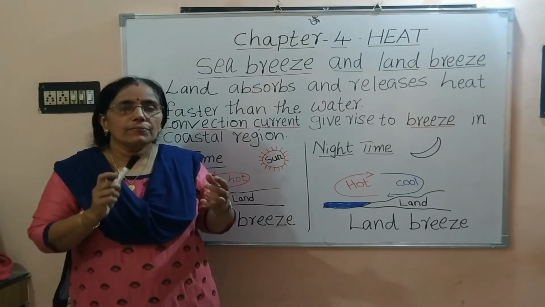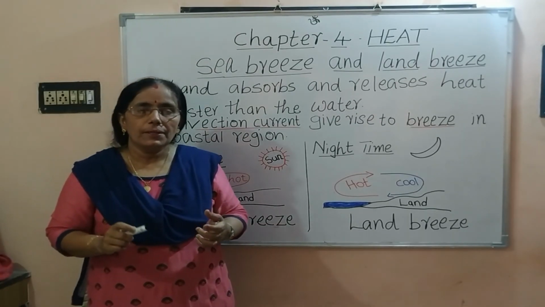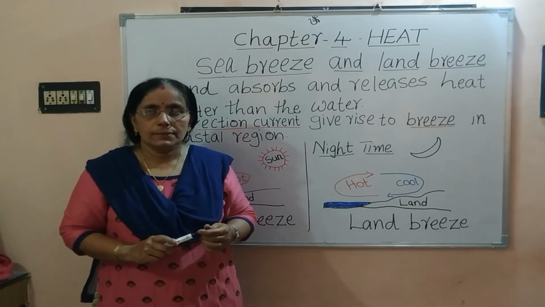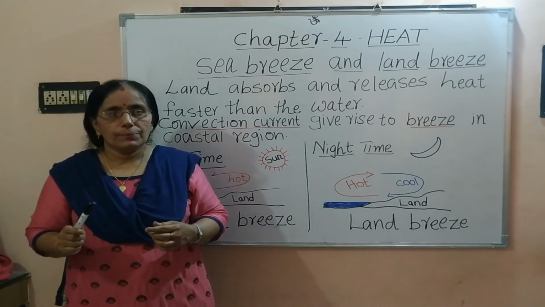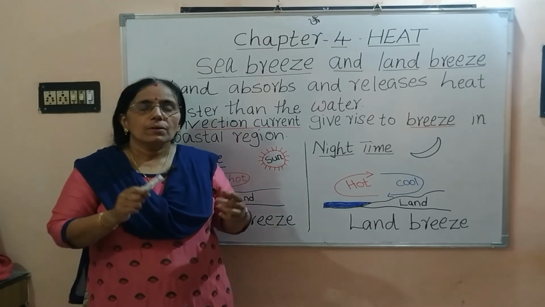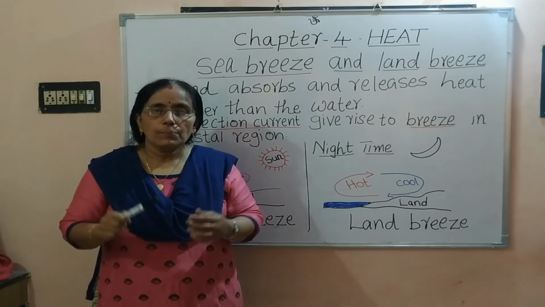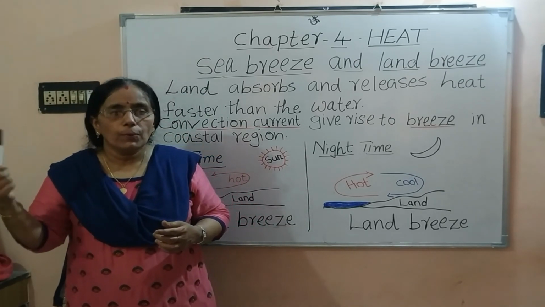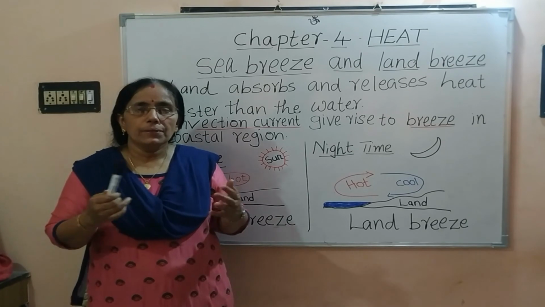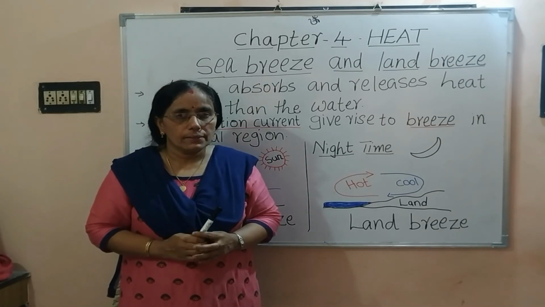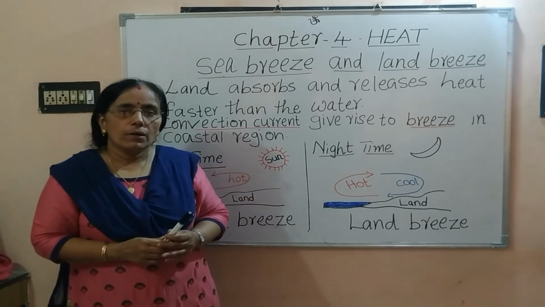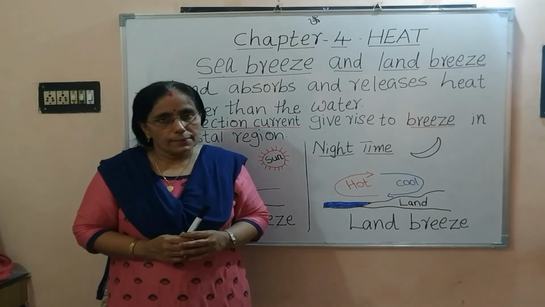The natural convection current helps to maintain the temperature on the earth. It causes wind. The warmer regions of the earth transfer some of the heat to the cold polar regions and help to maintain the temperature on the earth. So, this is all about the land breeze and sea breeze.